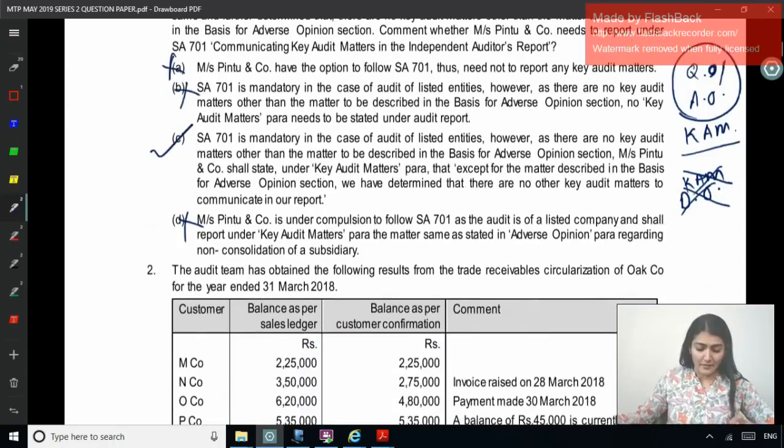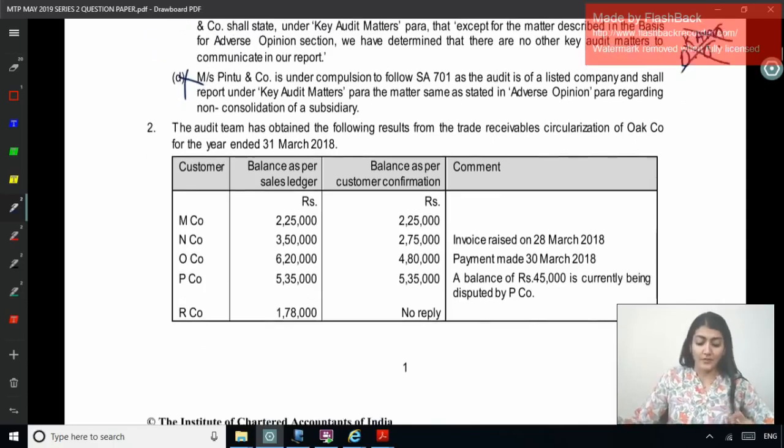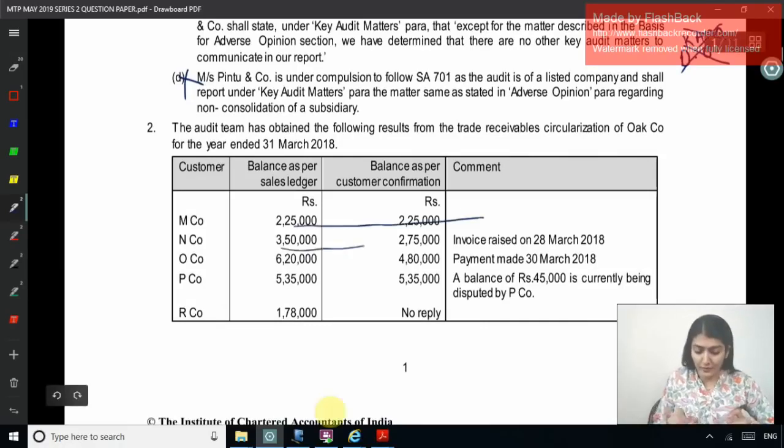Right, coming to the next one. The audit team has obtained the following results from the trade receivable circularization of Oak Company for the year ended 2018. Name of customer, balance as per sales ledger, balance as per the customer confirmation, and the comment. Same amount confirmed, year different, invoice raised on 28th of March.